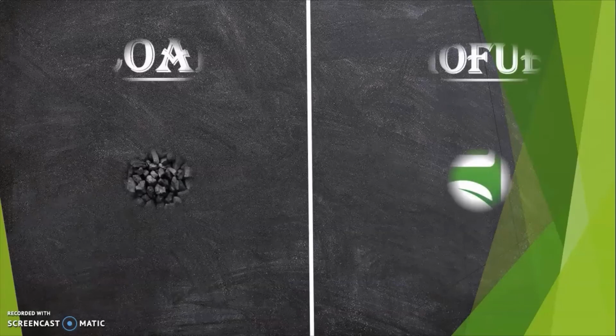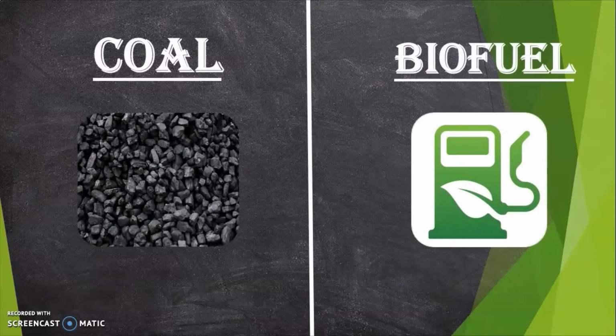Guys, one thing I would like to tell you is that in most of the ways of generating electricity, steam is produced, but the resources used to produce steam are different. Let's take an example of coal and biofuel. While using both of these resources to generate electricity, we produce steam, but the resources used here are different.